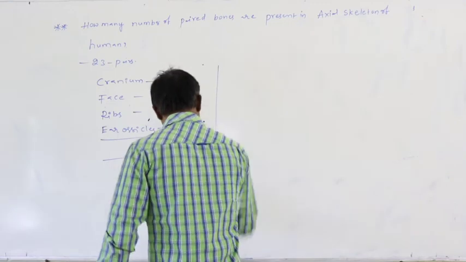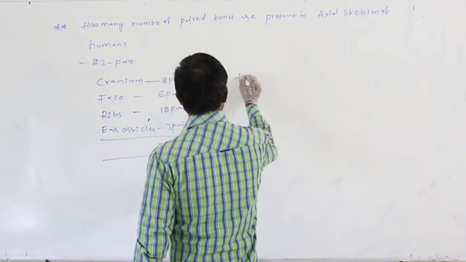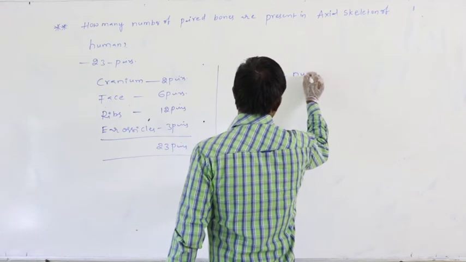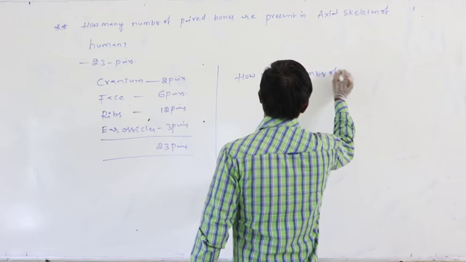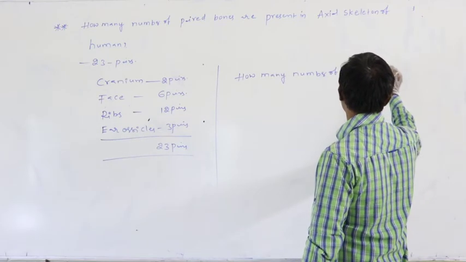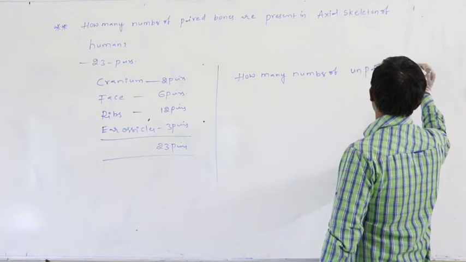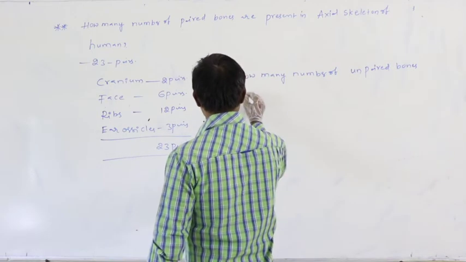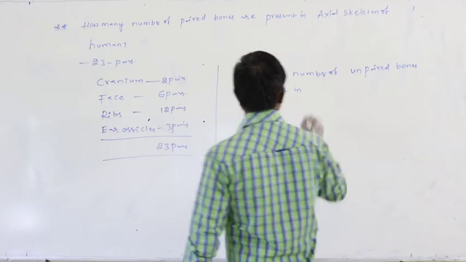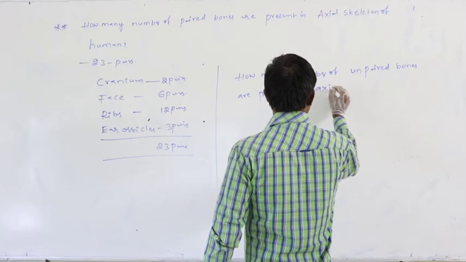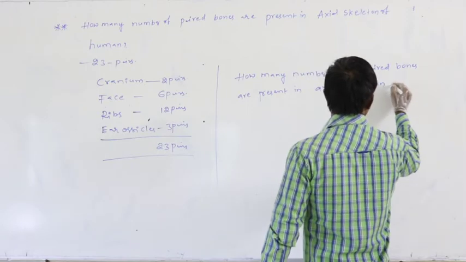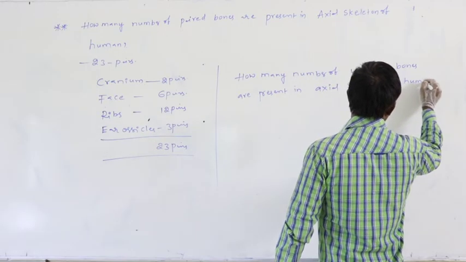Second question: how many unpaired bones are present in the axial skeleton of a human?